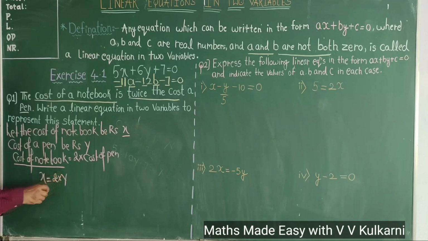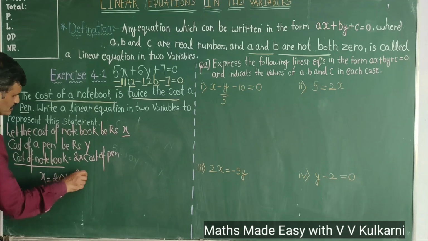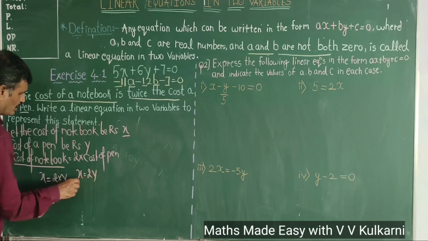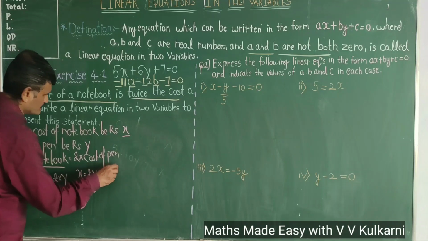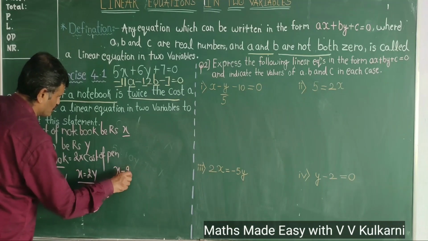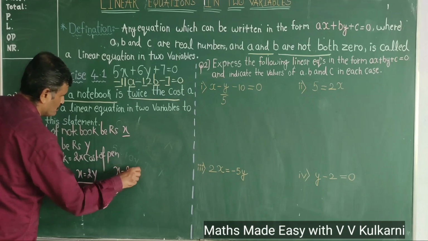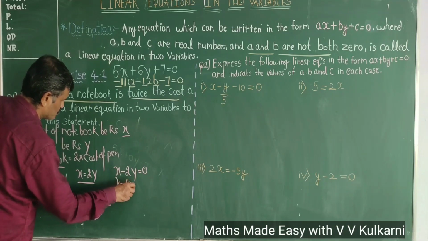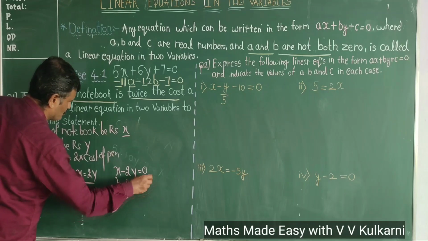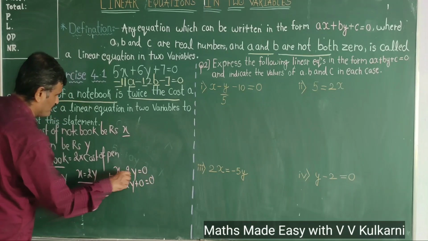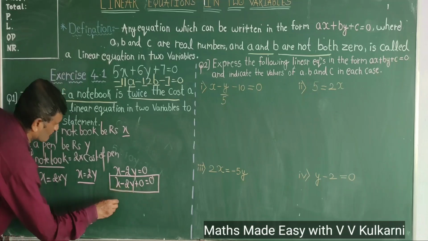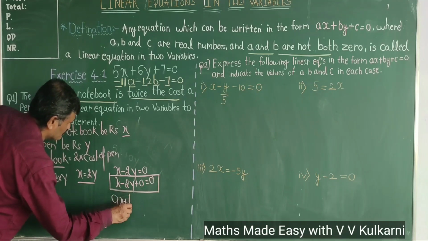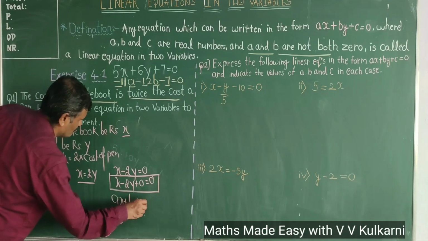So 2 into y. So this becomes x is equal to 2y, or I can write it as x minus 2y is equal to 0, or x minus 2y plus 0 is equal to 0. That means it is in the form of ax plus by plus c equal to 0.